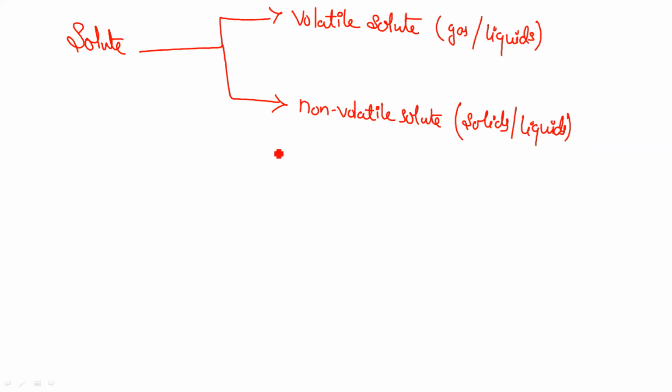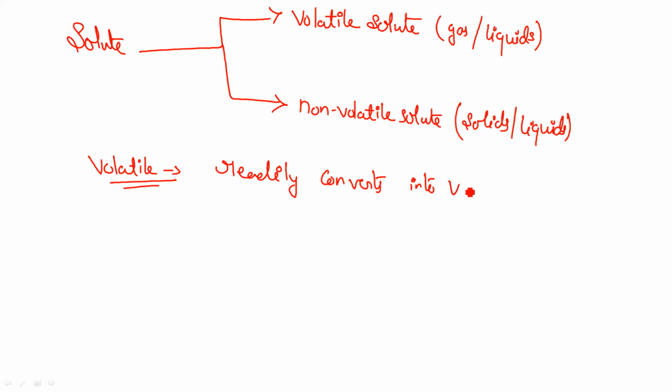So what are these volatile and non-volatile solutes? Volatile solutes are solutes which have a very volatile nature. It means that they can readily convert into vapors. When this type of solute is dissolved in a solvent, naturally the vapor pressure there will be increased. And what are non-volatile solutes?